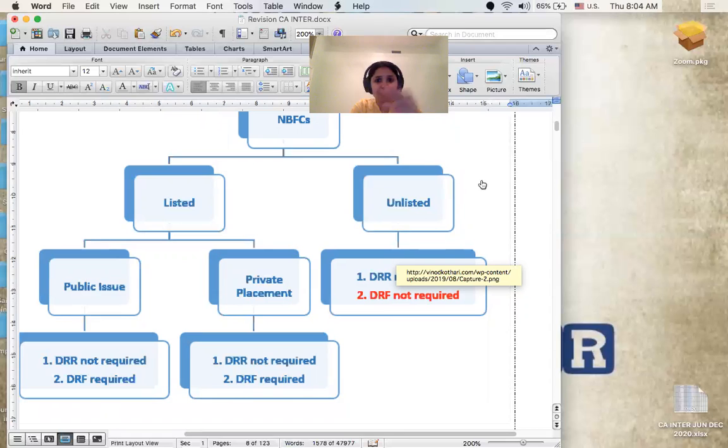As of now, there is no DRR requirement for the ones we saw. All India financial institutions, no. Banking companies, no. NBFCs, no. What about this DRF? This is there for listed NBFCs alone. As of now, this is the clarity. Do you all have a clear picture? If you don't, I thought I will not repeat it here. Since you have the privilege of rewinding and hearing it again, please rewind and hear this repeatedly until it gets registered in your mind and until you are able to see the same statement along with me parallelly.